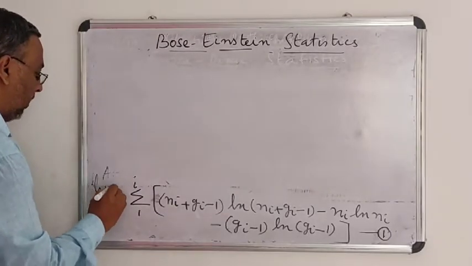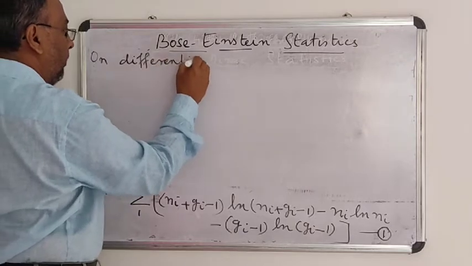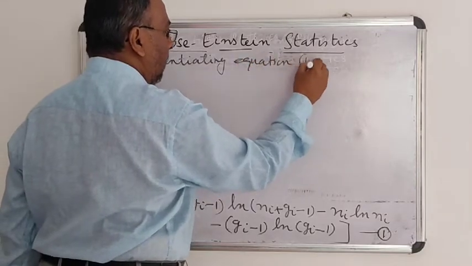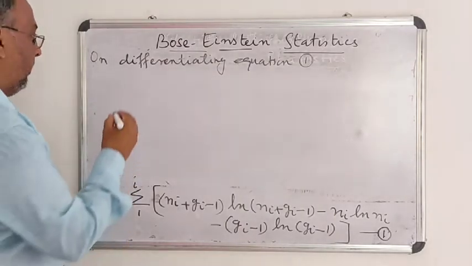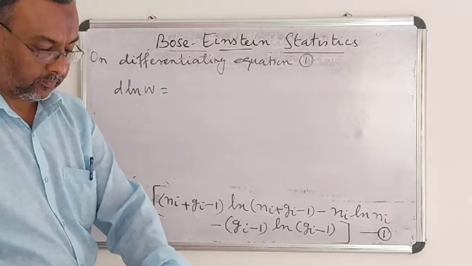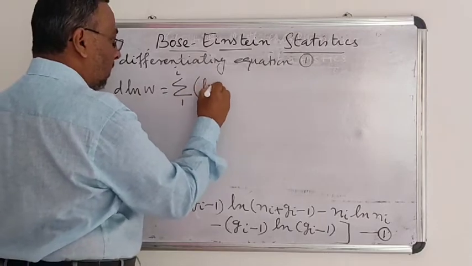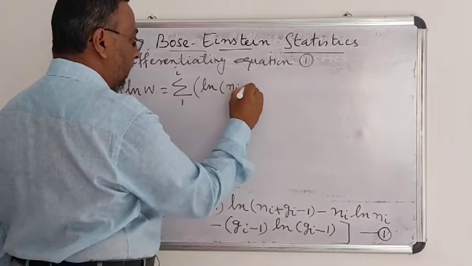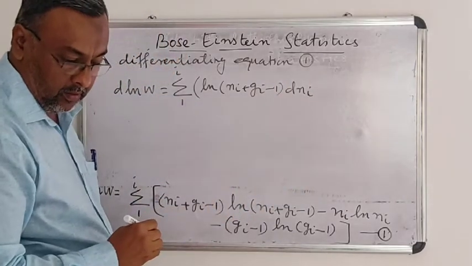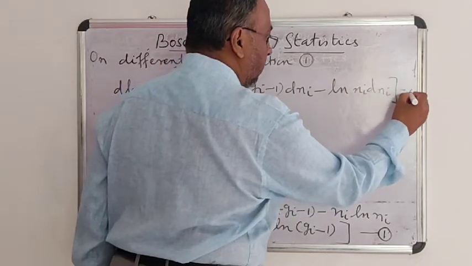This is ln W. Differentiating equation 1, we get d ln W is equal to sigma 1 to I of ln (Ni plus Gi minus 1) into dNi minus ln Ni dNi, equal to 0.